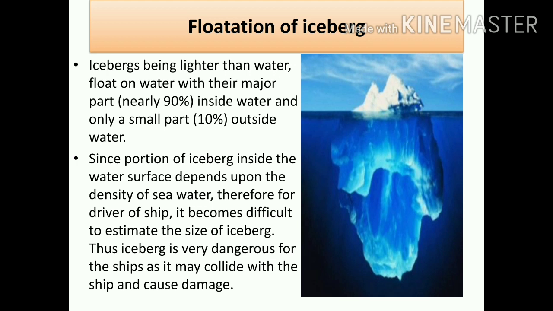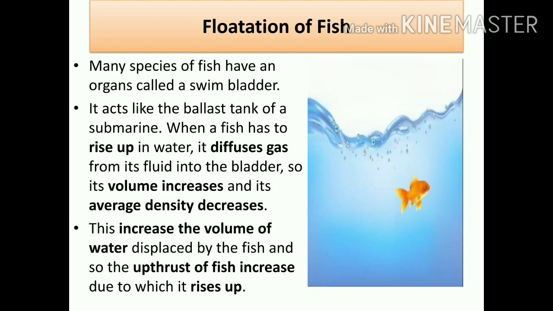Because the driver of the Titanic was not able to see the iceberg, nor estimate its size, because 90% of the iceberg is inside the liquid, and only 10% is visible. So whenever it collides, naturally the ship will be broken. Therefore an iceberg is termed dangerous for a ship.